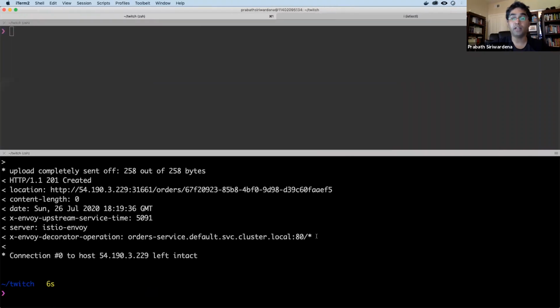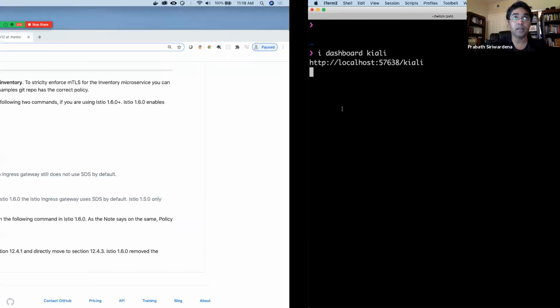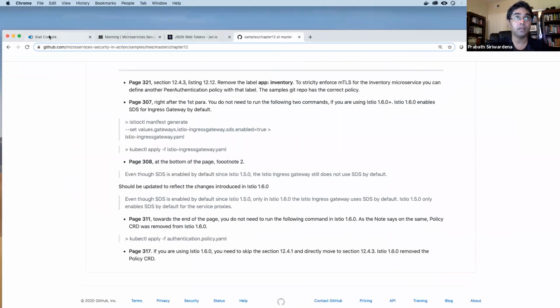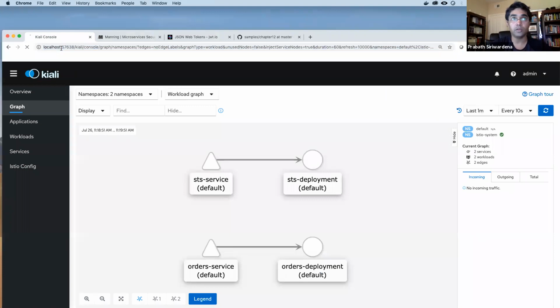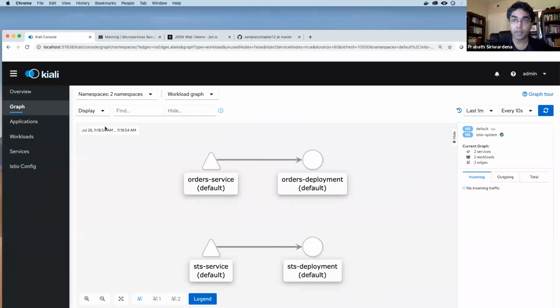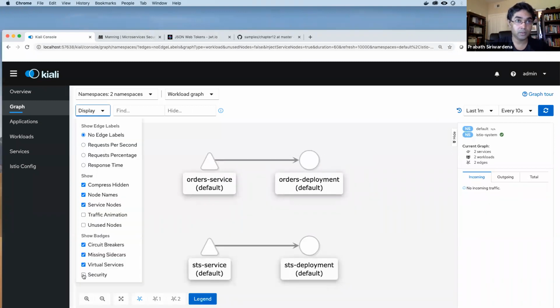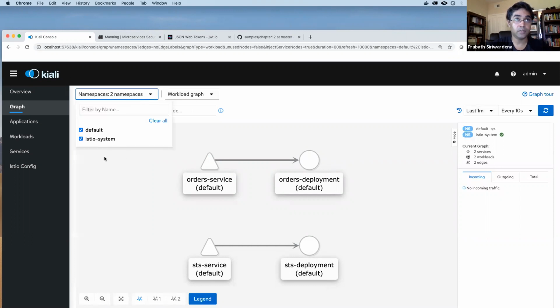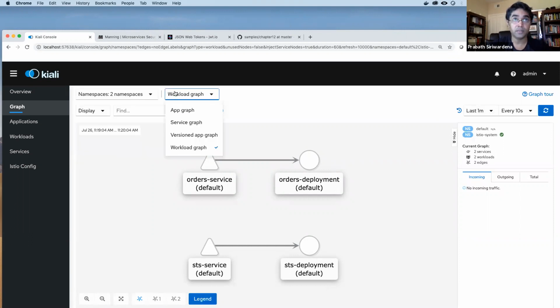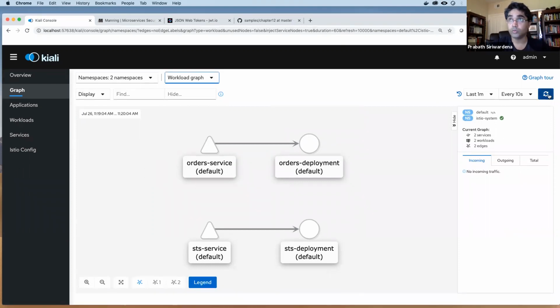And now we can visualize what happened in this deployment using this dashboard called Kiali. I'm running Kiali in my environment. If you go to the Kiali console, you can see the traffic flows. Let me enable security, and I need to see everything in the default and Istio system namespaces, workload graph. Now this should show me the traffic.